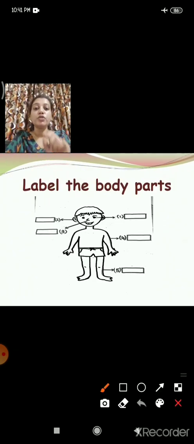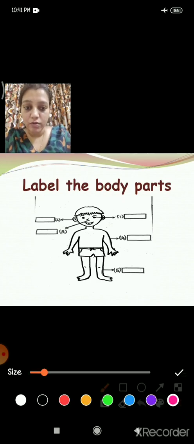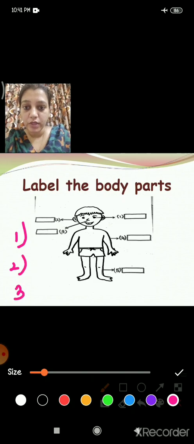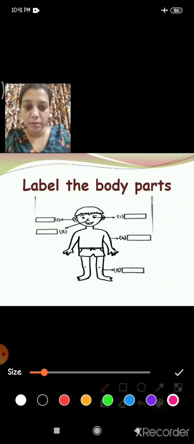So what are you going to do in this? You are going to take one paper, and in that you are going to write number-wise 1, 2, 3, 4, and 5. Sorry, I don't have place here. I will try again, just a minute. Okay, I'm going to take a paper, and in that I'm going to write 1, 2, 3, 4, and 5.